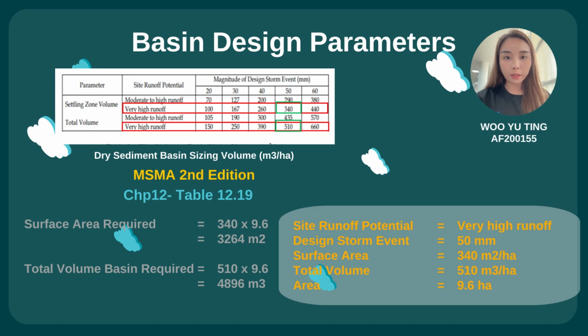The soil runoff potential in this report is very high runoff, and the design storm event is equal to 50 millimeters. According to the MASMA second edition, table 12.19 shows that the surface area is equal to 340 meters square per hectare, and the total volume is equal to 510 meter cube per hectare. The area in this project is 9.6 hectare. Then the calculated surface area required is equal to 3,264 meters square, and the total volume for the basin required is equal to 4,896 meter cube.